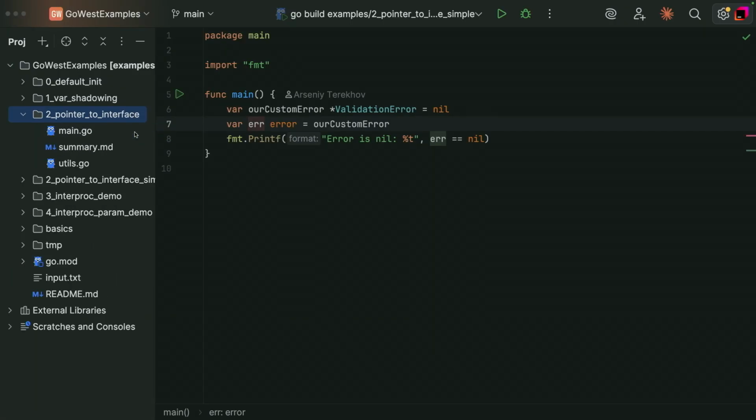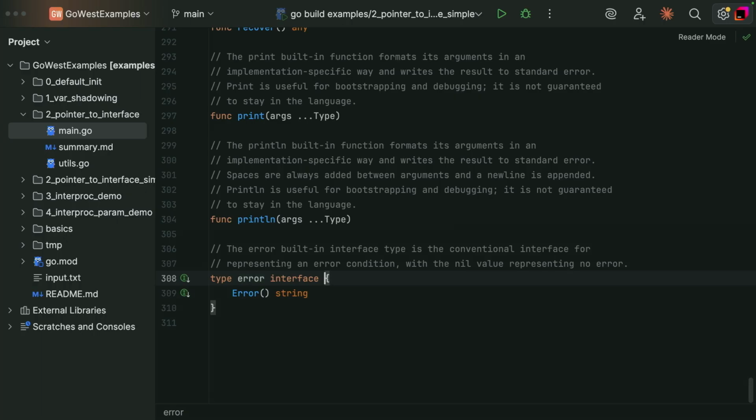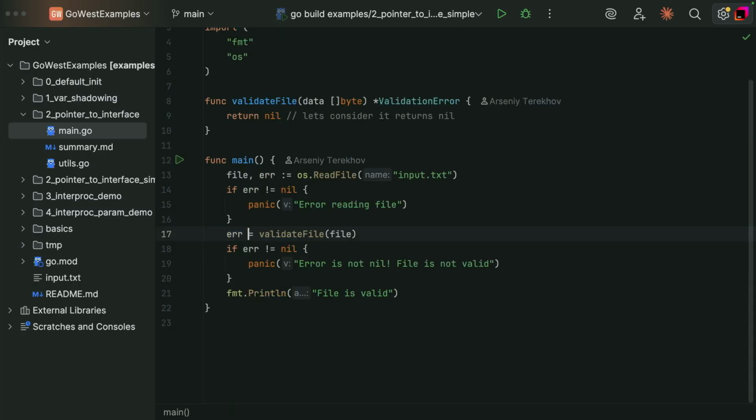So now we can get back to the original example, and now we can investigate it. So here we have a pointer. It's a pointer of validation error. And we have an error, and error is something of interface type. So here we have an implicit conversion of pointer to an interface type, and that's why the error variable is not nil here, and we panic.